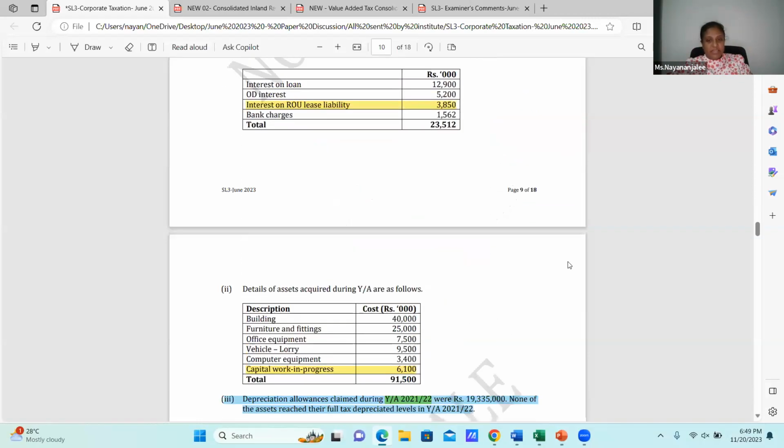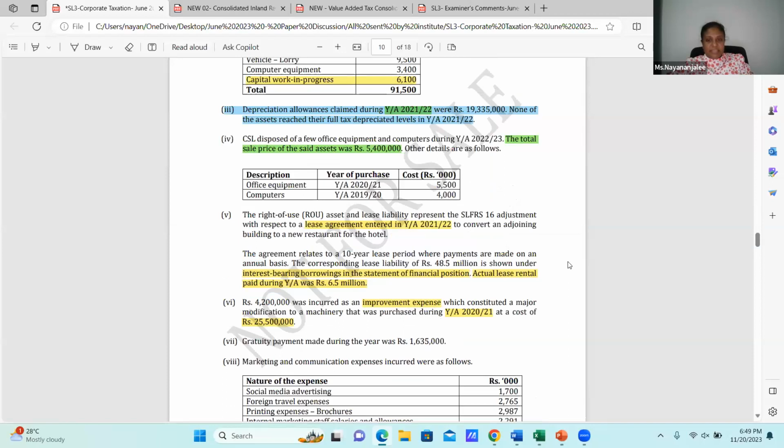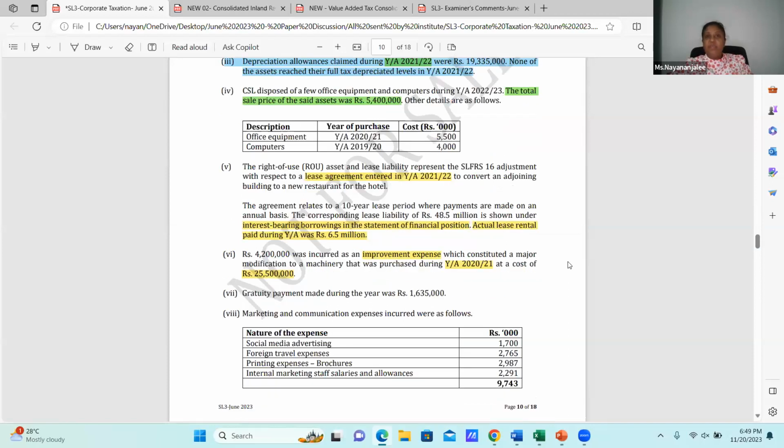Now come to the question. It is given, it's purchased in 2021. Then in 2021, we have given the capital allowances, 21, 22 given. How many years do we have to give? If I am looking from 21, 22, which is how many years? 3 years I have to provide the capital allowances. That is my tax written down value in 21, 22. From that, the 20% I need to take.